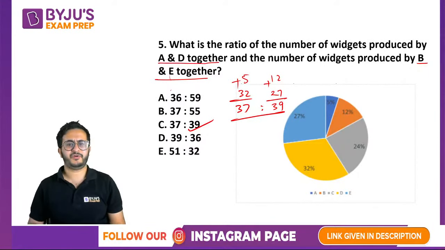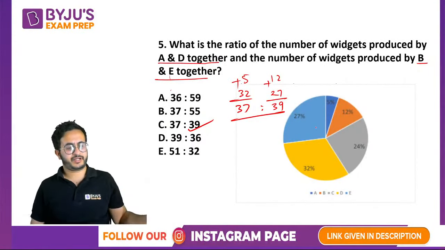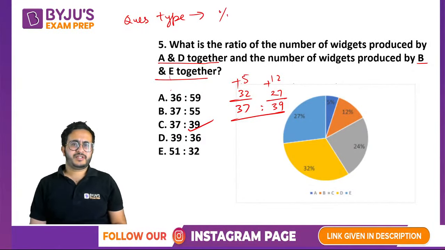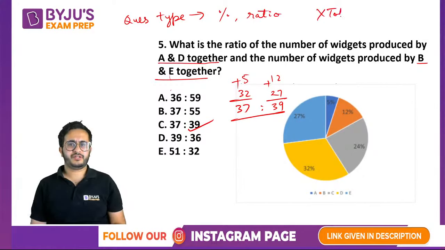ठीक है, very simple, straightforward question. कभी भी values calculate करनी नहीं है. At what stage do we calculate value? Whenever it asks for the numbers, right? जब final calculation होता है. So remember, if the question type is on percentage or ratio, we do not need total value. Total value जरूरत ही नहीं पड़ेगी, right? Even if it is 1500, it will not matter. Okay, but if it asks for numbers or those kind of things, then also we will use it in the end.